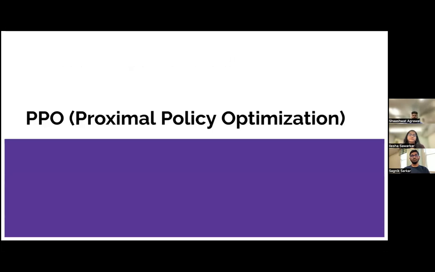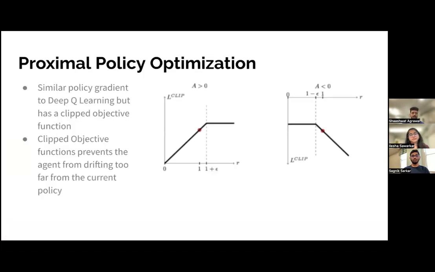We tried three algorithms. The first one is PPO, Proximal Policy Optimization. PPO is slightly different from Deep Q, but it has similar policy gradients. The most important part of it is the clipped objective function. What that does is, when your current policy starts deviating a lot from your last policy, the objective function clips it. So you do not deviate a lot.